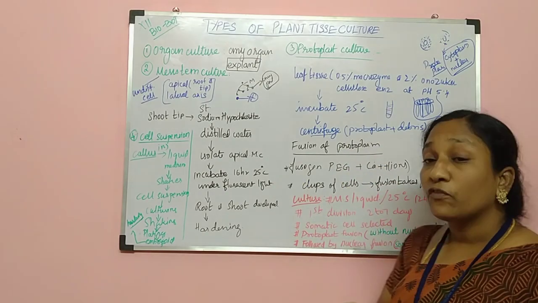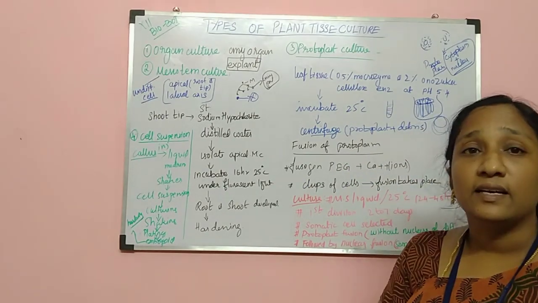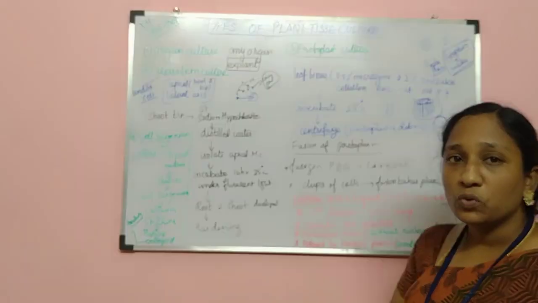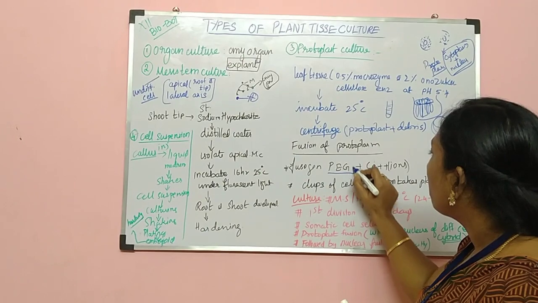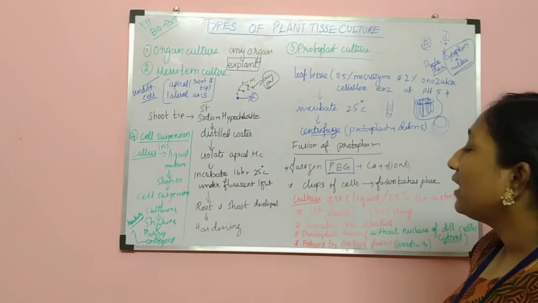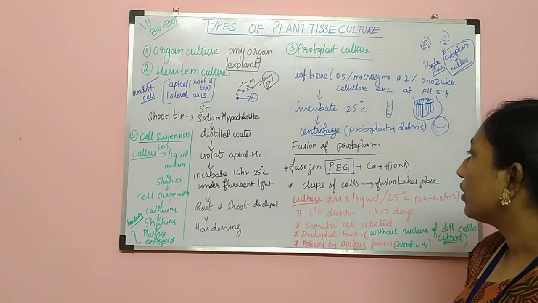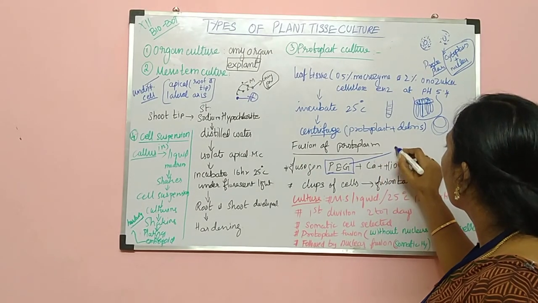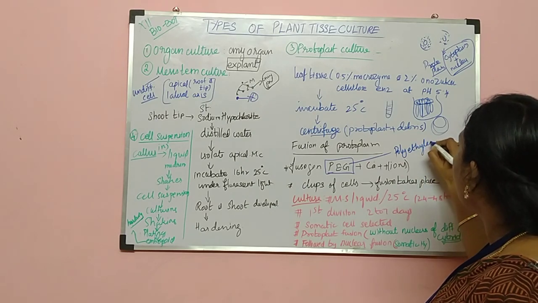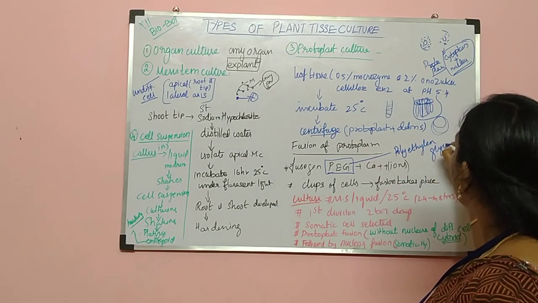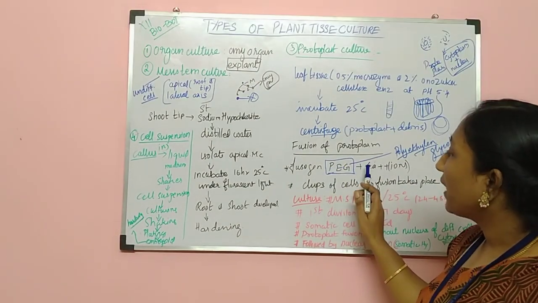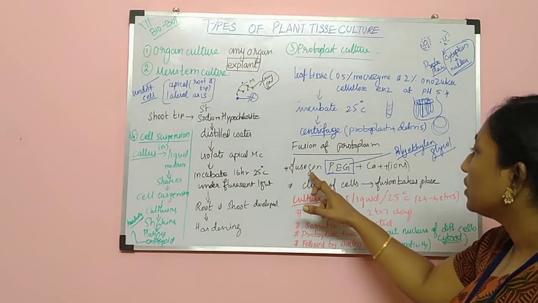So we use a fusogenic agent, like DNA ligase, a paste we say, no. Like that, here we are using a fusogen. It is important, one more question: PEG, which is called a fusogen. It is PEG, polyethylene glycol. PEG means polyethylene glycol, a fusogenic agent.